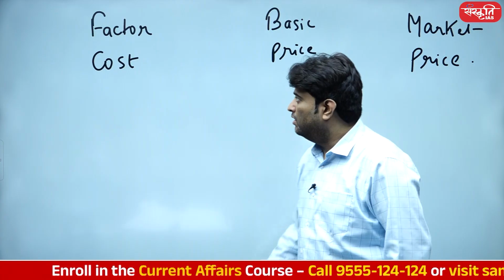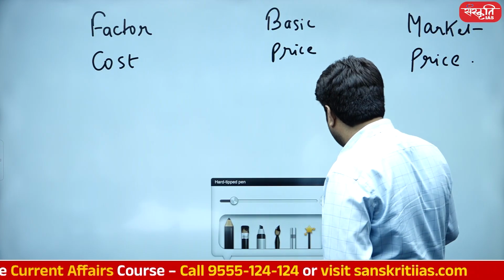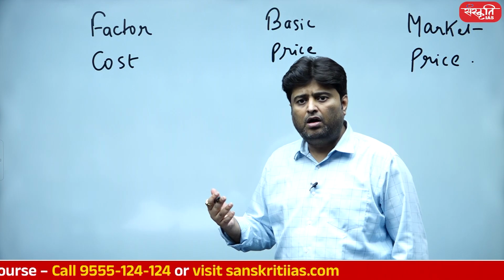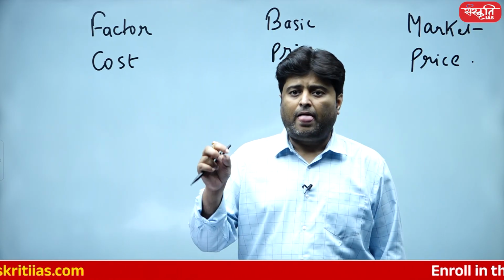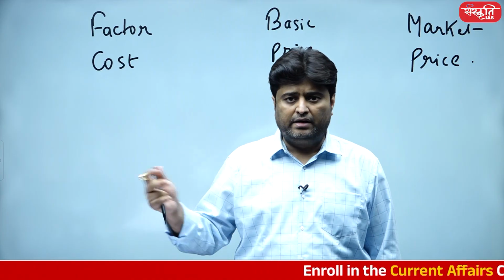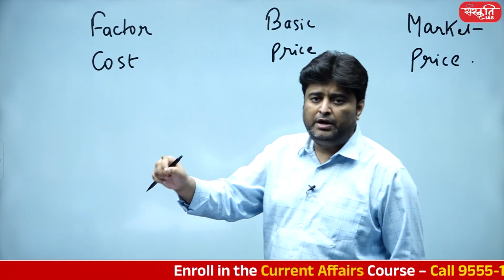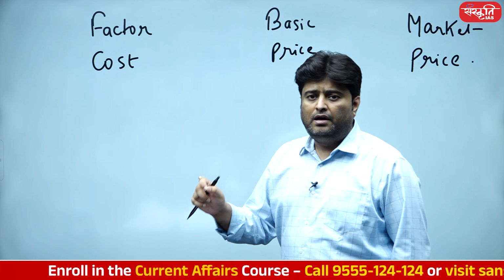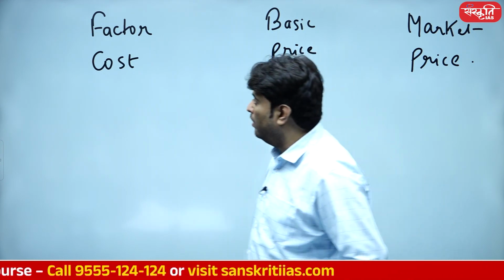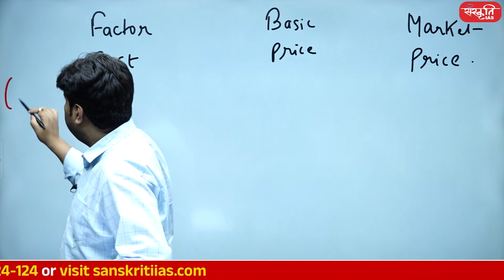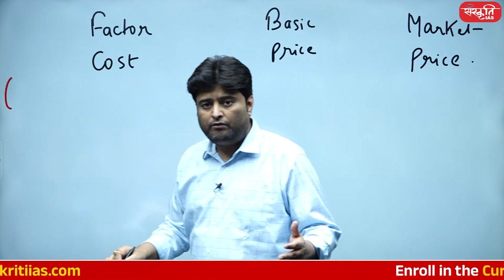Let's look into detail. What is factor cost? Factor cost means a standard. Have you all heard about one standard language in economics? The factors of production are land, labor, and capital, isn't it? So if a company is producing a product, let's say a car company is producing a car in a factory, what type of expenditure are they going to incur? Number one, factor cost includes factors of production.